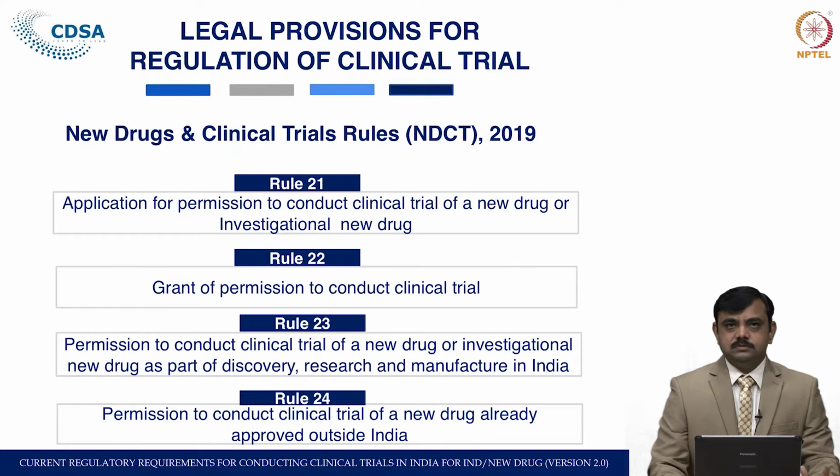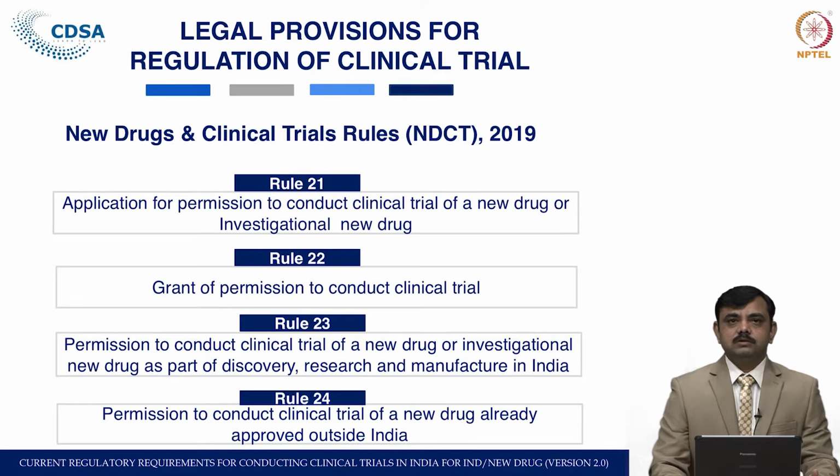Under rule 21, you can apply to the licensing authority, that is, the state licensing authority or central licensing authority. Rule 22 is the grant of permission to conduct a clinical trial. Under rule 22, you will obtain permission to conduct phase 1, 2 or 3, whichever your application is for.